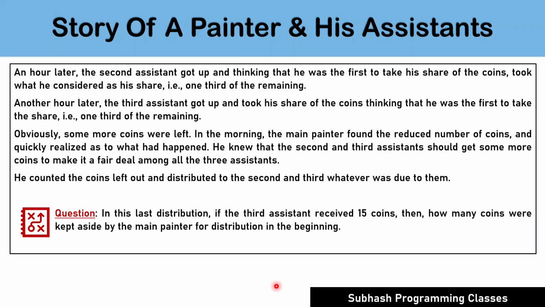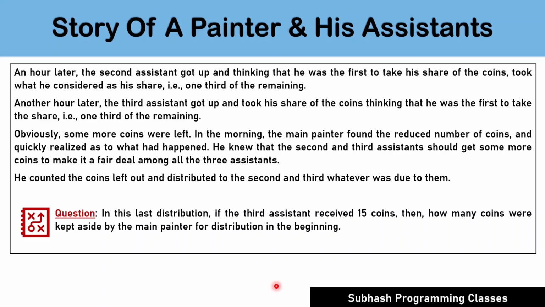In the morning, the main painter found the reduced number of coins and quickly realized as to what would have happened. He knew that the second and the third assistants should get some more coins to make it a fair deal among all the three assistants. He counted the coins that were left out in the bag and distributed to the second assistant and the third assistant whatever was due to them.